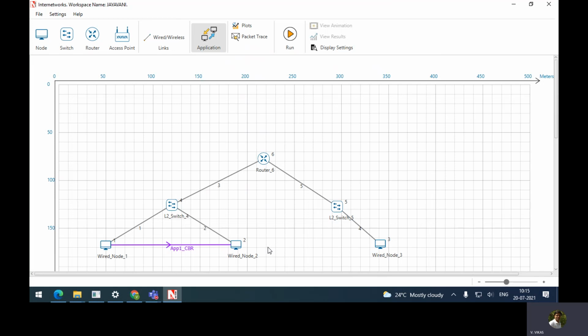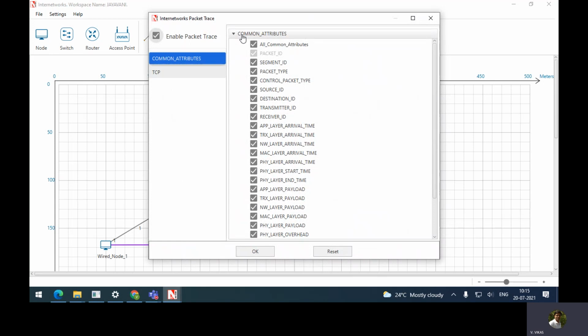Then the next thing is you need to click on packet trace. Packet trace captures values like packet ID, segment ID, packet type, control packet type, complete information about this simulation, in a file. If you want those things to be captured, you need to select packet trace.